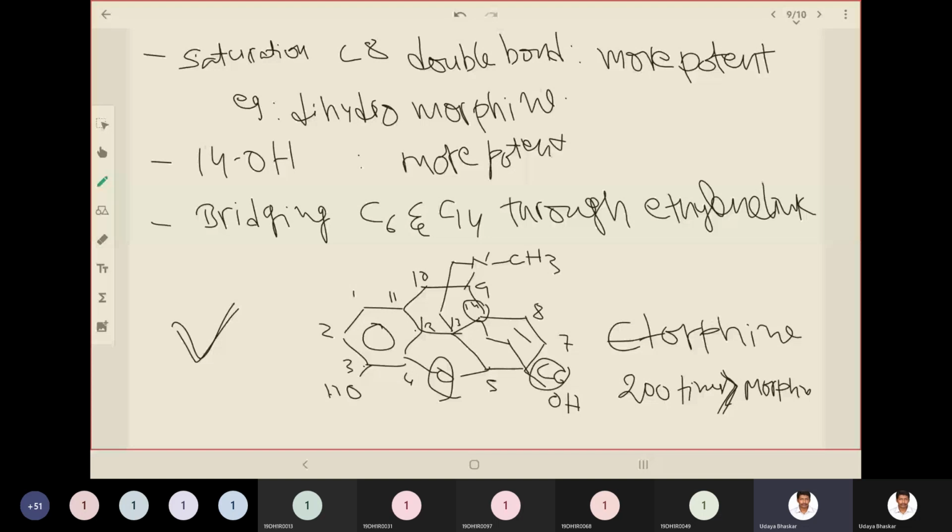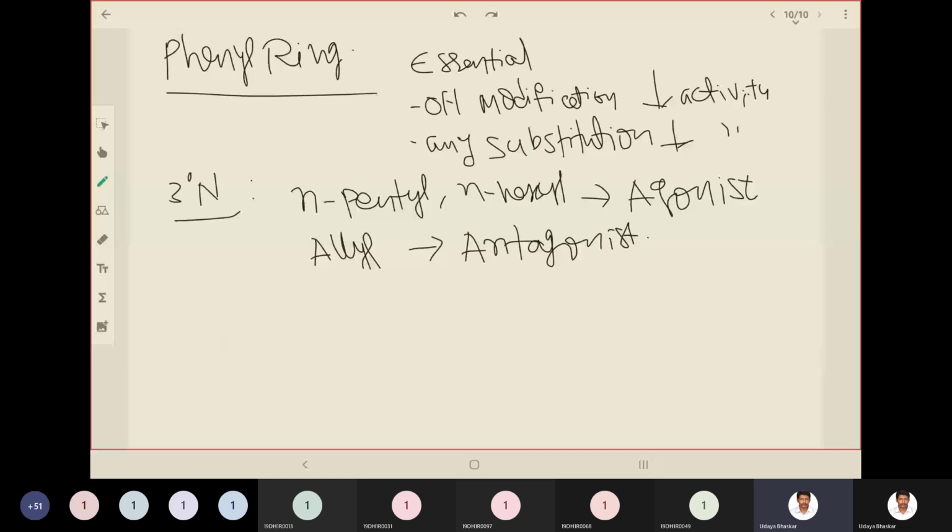And if you bridge C6 and C14 through an ethylenic bridge, that is giving etorphine, which is 200 times more potent. The phenyl ring is essential for activity. Hydroxyl group modification will decrease activity. Any substitution on the phenyl ring decreases activity. And coming to the tertiary nitrogen, if N-pentyl and N-hexyl are attached to the nitrogen, that acts as an agonist, while an allyl group attached to the nitrogen will act as an antagonist. So these are the observations made by Small and Eddy.